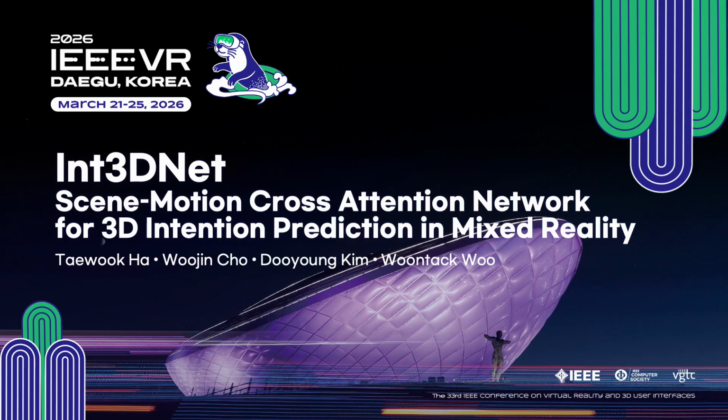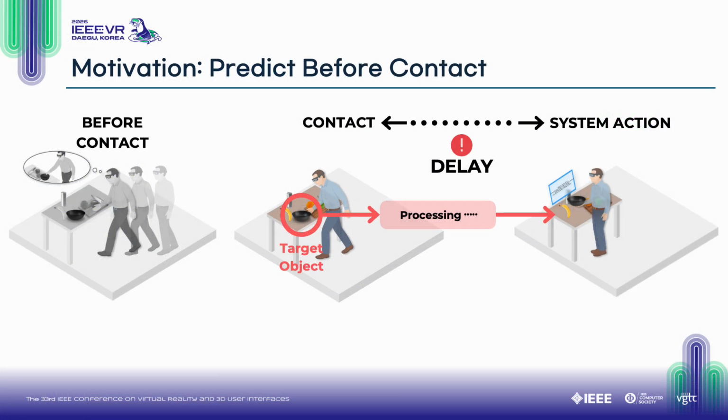Hi, my name is Taewook and I'll present Int3DNet, a scene-motion cross-attention network for 3D intention prediction in mixed reality. In this paper, we aim to predict where a user will interact in 3D space before they actually touch the object. In mixed reality, many system processes start after contact.